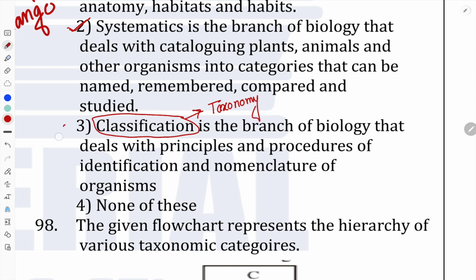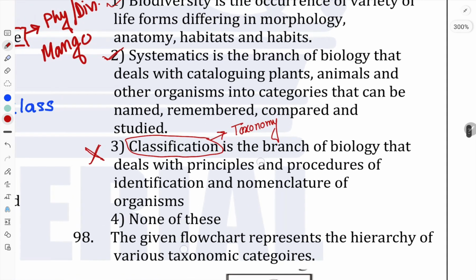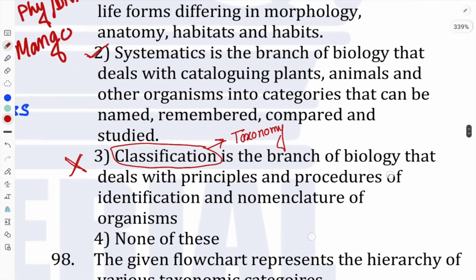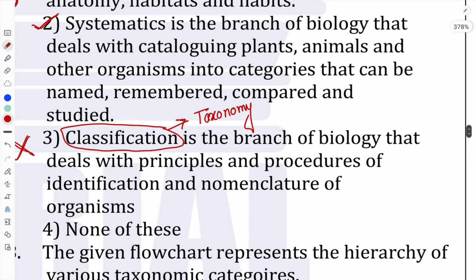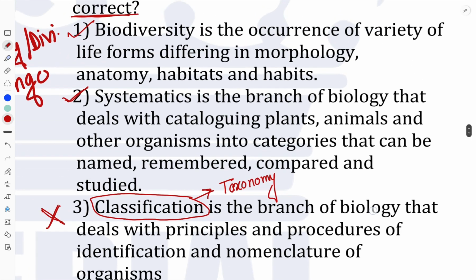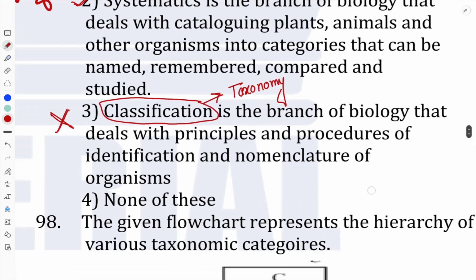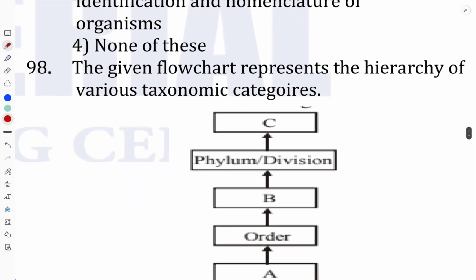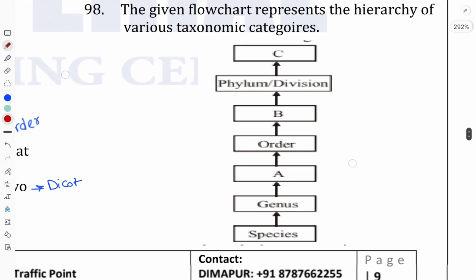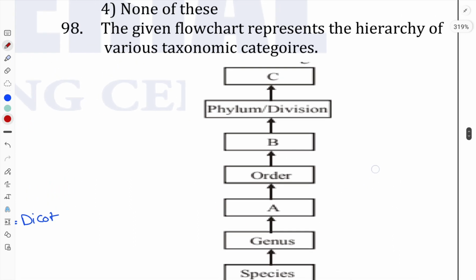Okay, so according to that, this statement is actually wrong. So none of this, obviously, it's not the option. So here for question number 97, the third option is a wrong statement. Clear? Because the question asked which one is not correct. Okay, for the next question, question number 98.